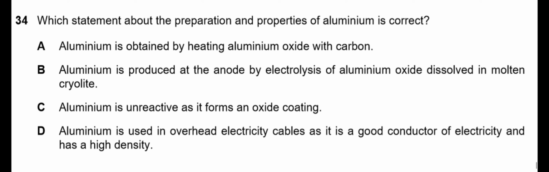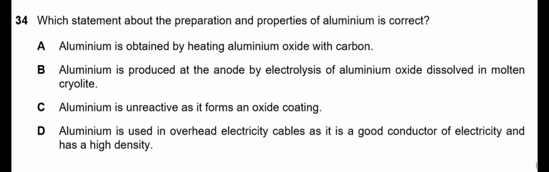C says that aluminium is unreactive as it forms an oxide layer. So yes, aluminium is unreactive. Why is it unreactive? Although it is high up in the reactivity series, it is unreactive because it instantly forms a tough coating of oxide on its surface, as it is very reactive. So once the oxide layer is formed, the further reaction is stopped because that layer is extremely tough to dissolve and prevents further reaction from occurring. So that's a correct option.